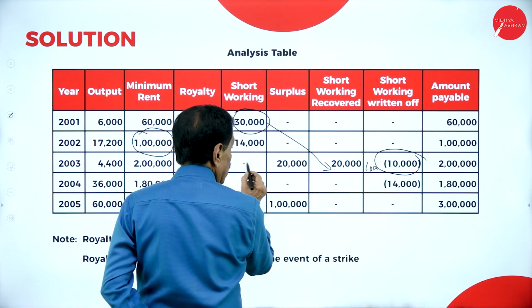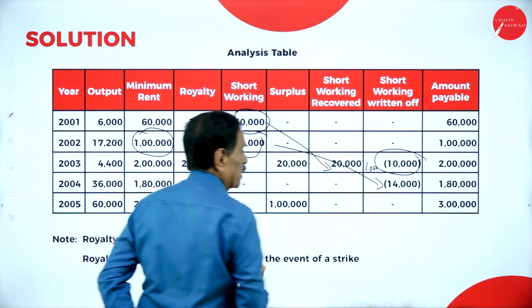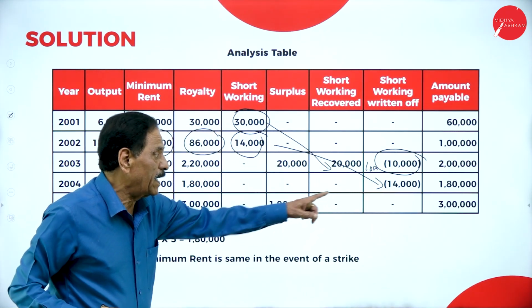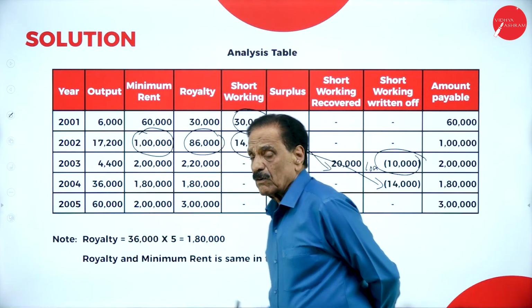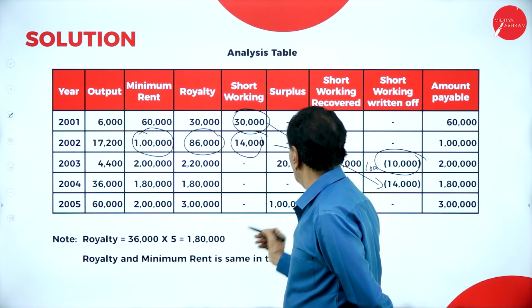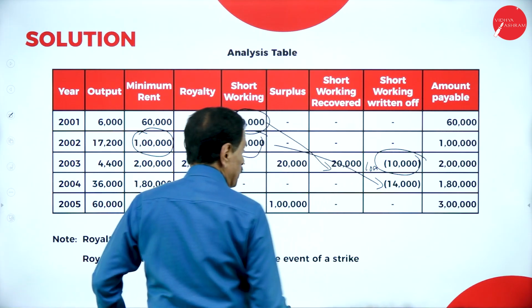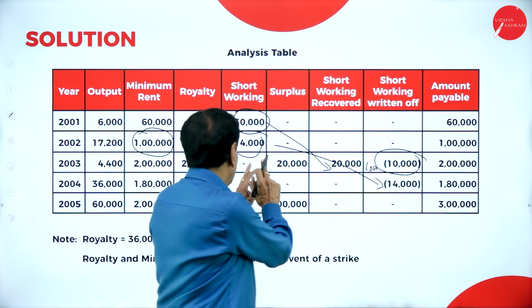So the 14,000 cannot be recovered. Transfer to profit and loss account, irrecoverable. Payable to landlord, how much money? 1,80,000. In the next year, your output is 60,000 into 5, that is 3 lakh, minimum rent 2 lakh. How much surplus is there? 1 lakh. Payable to landlord, whichever is more, is 3 lakh. Hope you understand this point.